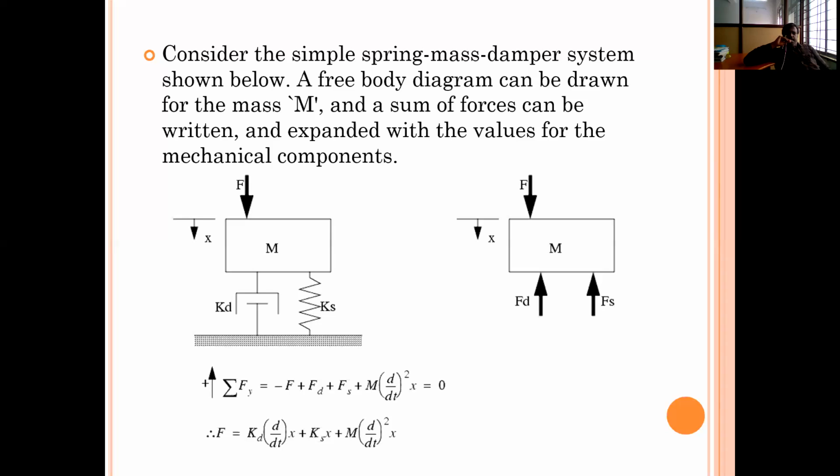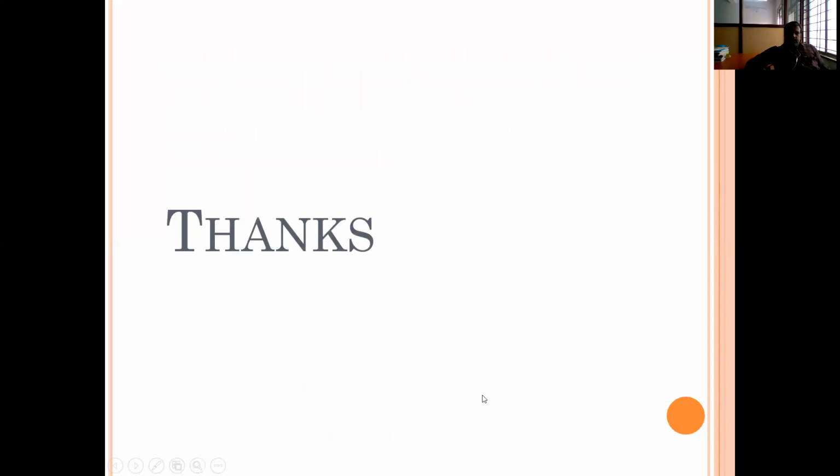For example, if the spring element is absent, then the last term, k into x, is 0. Or if the spring element is there and the damping element is absent, then the middle term will be 0, and only the first and third terms will occur. So this is the concept of how to write the mathematical equations for a mechanical translational system. We will discuss how to write the mathematical modeling for mechanical rotational systems in the next class. Thank you.